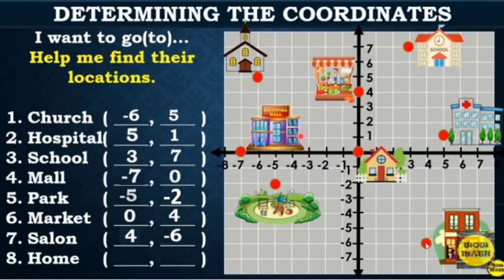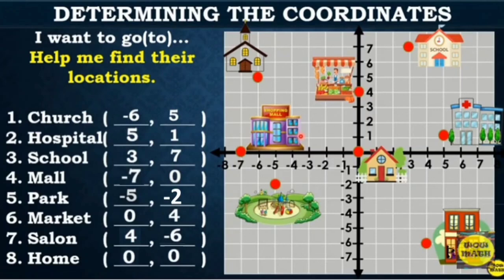Okay. So after all, napuntahan ko na lahat, I want to go home. Gusto ko na umuwi. So this is the point of intersection of my home. As you can see, it is in the origin, sa mismong origin natin. So therefore, the point is 0, 0, because the origin has an ordered pair of 0, 0.